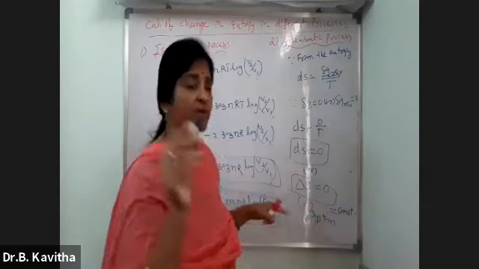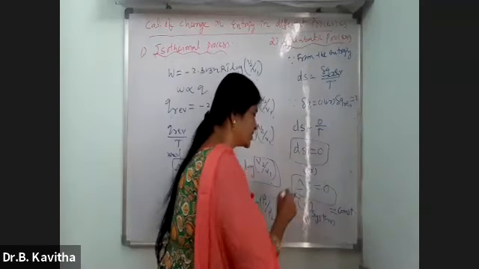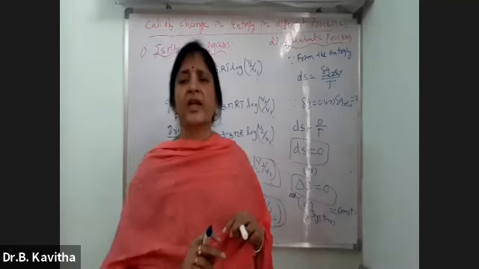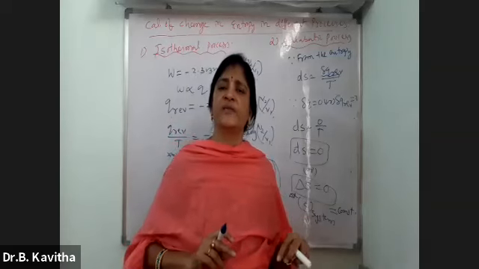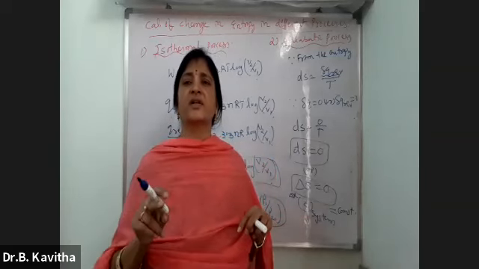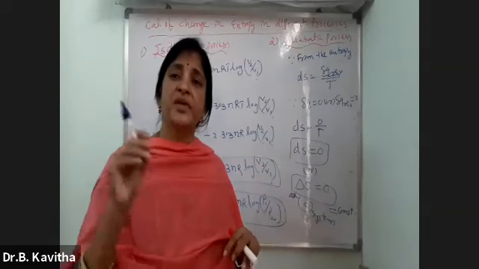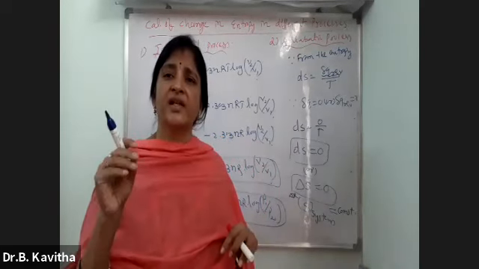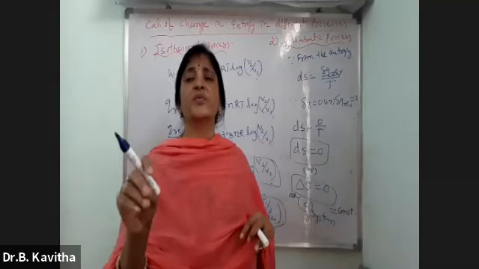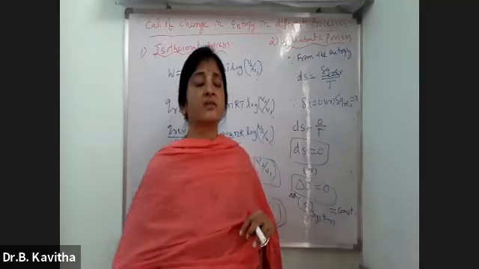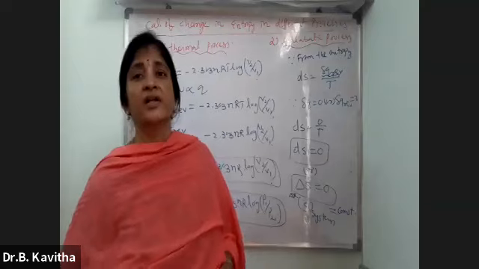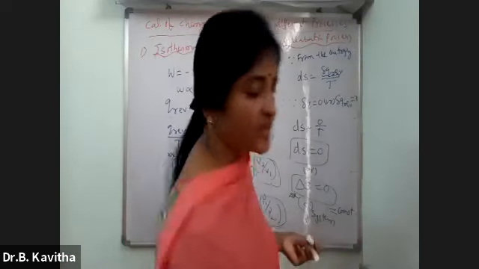This is one of the very, very important entrance questions. Always in the adiabatic process, the entropy of the system remains a constant because the change in entropy is 0. Change in entropy is 0, delta S is 0, dS is 0, and the entropy of the system remains a constant. This is about the change in entropy in adiabatic process.